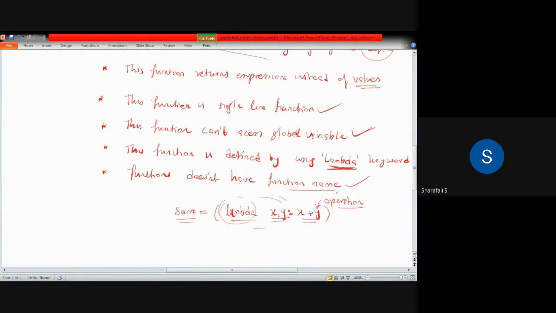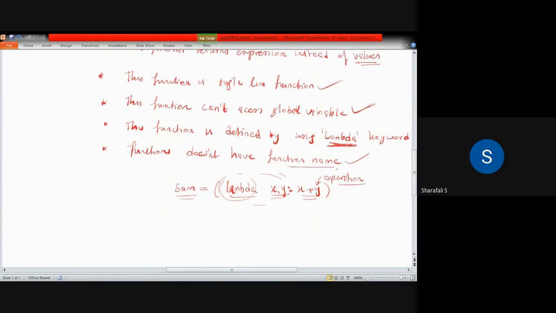Okay. So if you print, like sum equal to something like that, now it is a string comma, in this case you have to print sum of, let's say, some value 2 comma 3 or something. Then that will calculate as 2 plus 3, and that value will be printed. Okay, so this is how we define the lambda function.